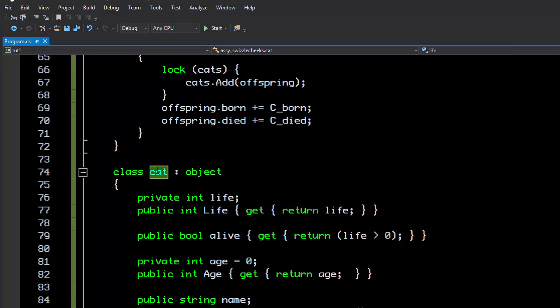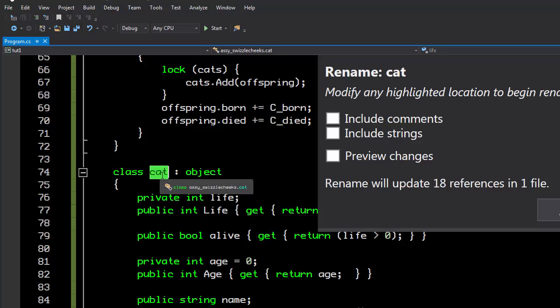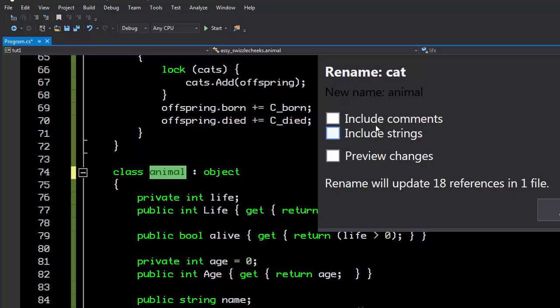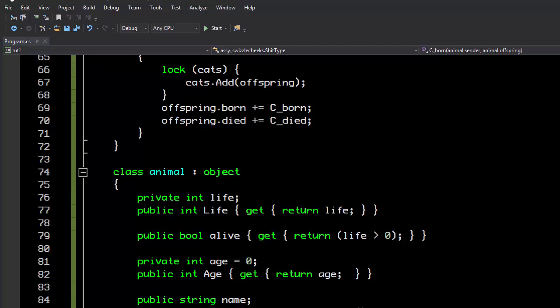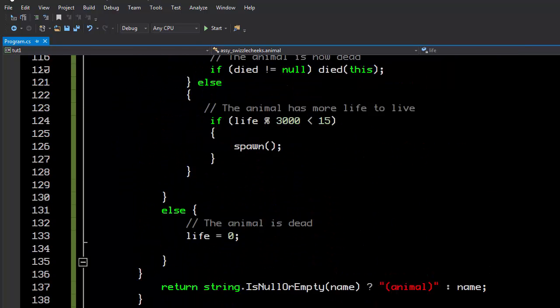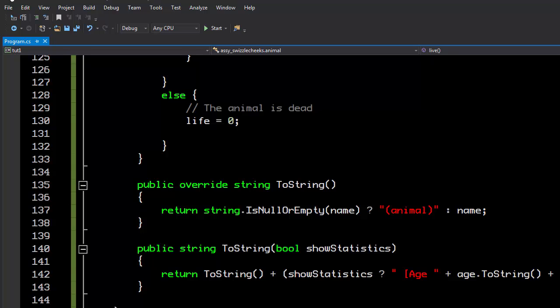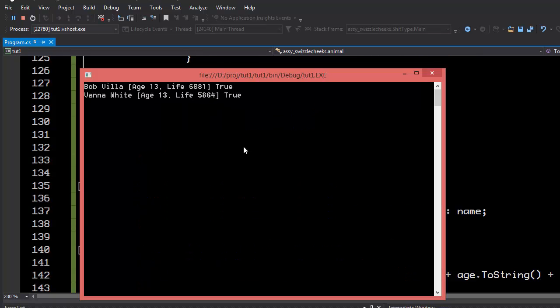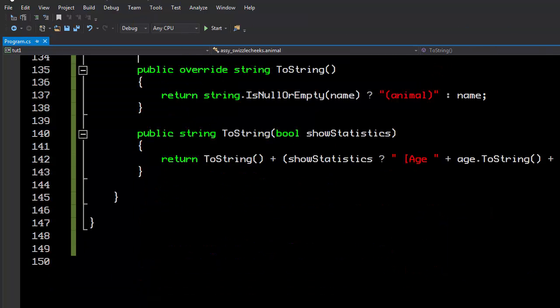So the first thing that we can do is let's rename our cat to animal. So I'm going to hit F2 here, and I'm going to say animal. And I'm actually going to rename everything. And literally everything, every reference to cat, whether it's in comments, whether it's in strings, has been replaced. Everything is an animal now. And everything still works the same way it was.